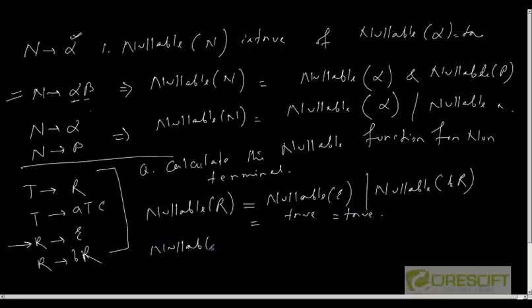Nullable T will be what? Can I generate an empty input string from the non-terminal T, by using the productions for the non-terminal T? Here, how will it be calculated? It will be nullable R or nullable ATC.